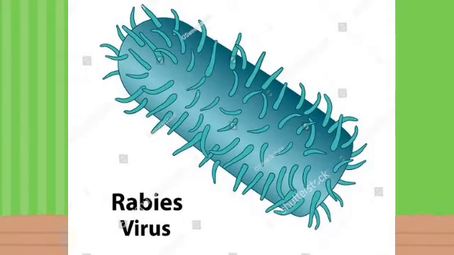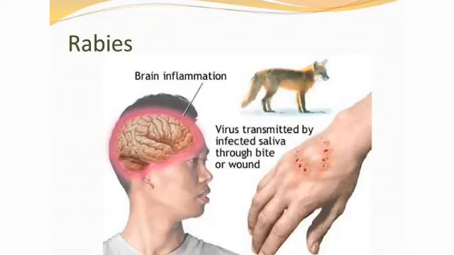Then we have rabies. Rabies is another disease caused by a virus, and rabies is gotten from dog bites. The virus is transmitted by infected saliva through a bite or wound, and this results in brain inflammation. So rabies is very dangerous and is another example of a disease that is caused by a virus. So you see, viruses cause so much harm.